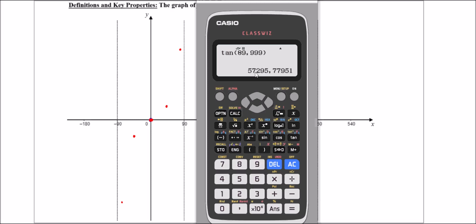It just explodes. It goes towards infinity. And if you were to actually try tan of 90 or tan of minus 90, your calculator will freak out and just vomit in your face. So that's to say that tan 90, tan minus 90 is undefined.